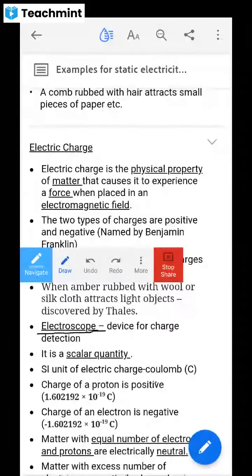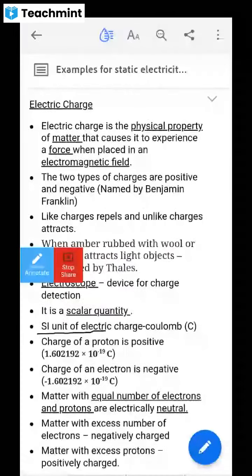Clear? So another thing: is charge a scalar quantity or a vector quantity? Does it have a direction? It is a scalar quantity. Why is it a scalar quantity? If I say proton, I can give only a magnitude. It doesn't have any direction, and I cannot mention a direction. It only has a magnitude. That's why charge is a scalar quantity.